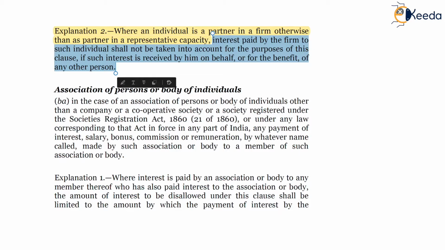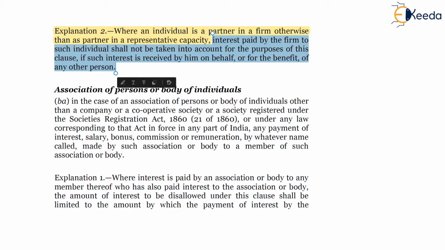So any amount received by Mr. A as a partner, 40B is applicable. But if any amount is received by Mr. A for the benefit of any other person, in our example Mr. A is receiving on behalf of HUF,